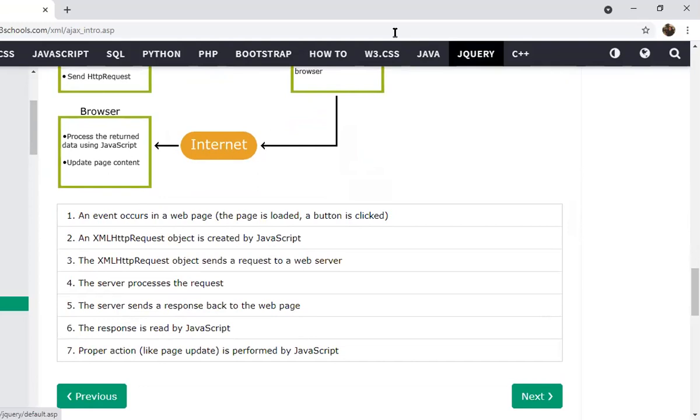Sir, I found what asynchronous means in Ajax. Yes, Natasha. It means that the script will send a request to the server and continue its execution without waiting for the reply. Ajax knows when to pull data from the server because you tell it when to do it. Yes, correct.